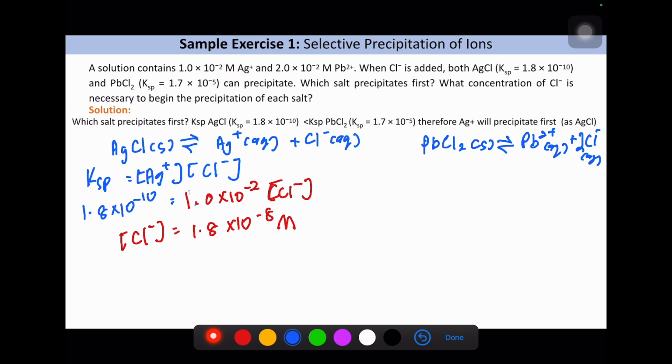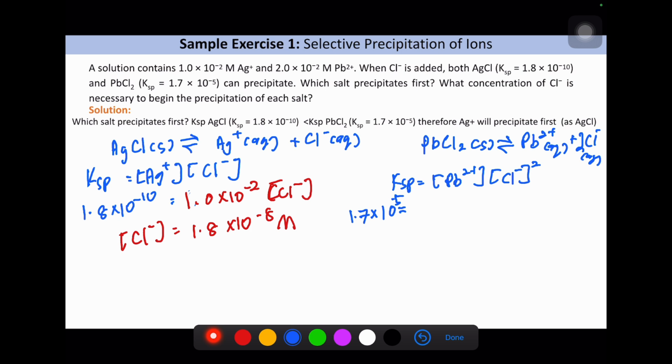So here we are supposed to have 2. Then Ksp equals [Pb2+][Cl-]^2. After that, we substitute the Ksp, 1.7 × 10^-5.